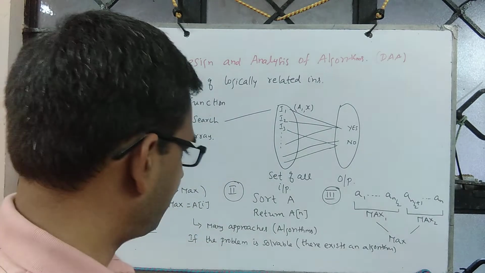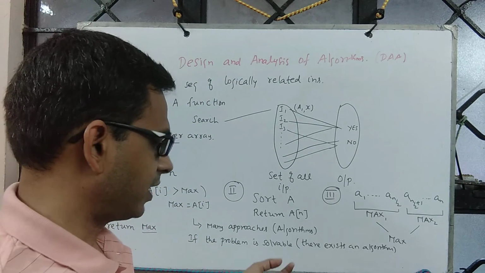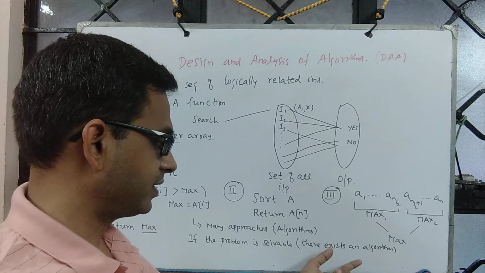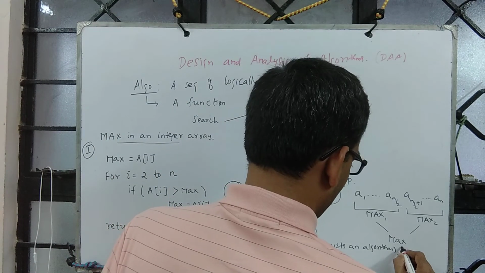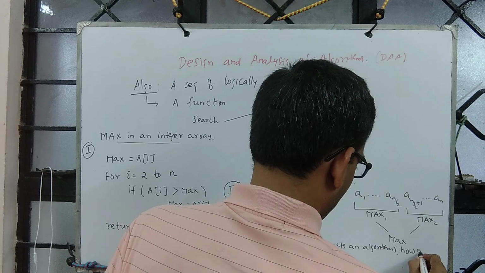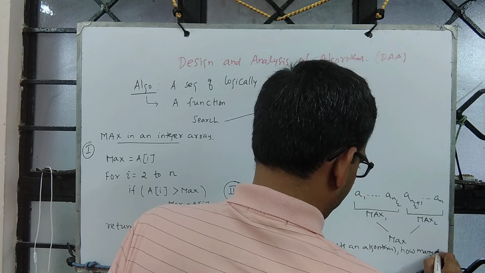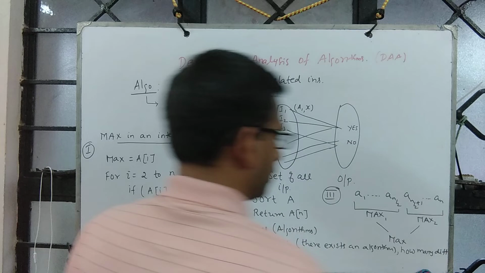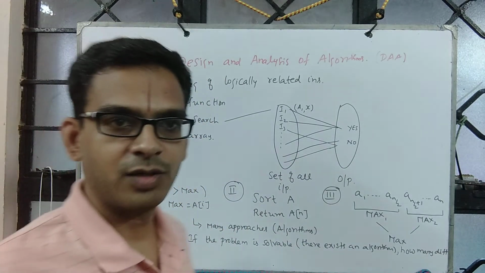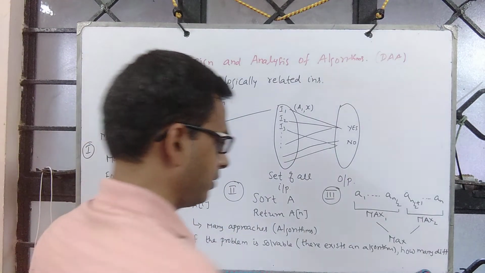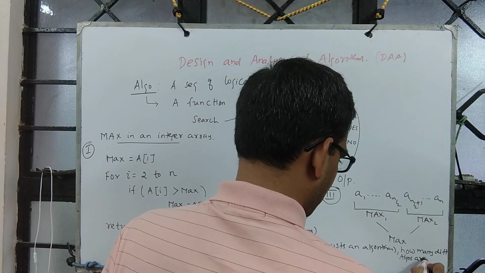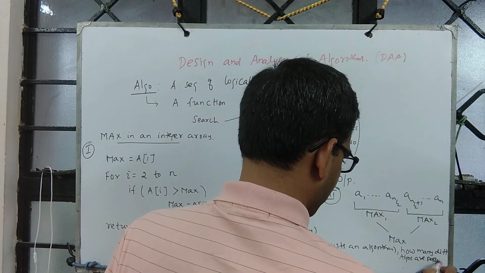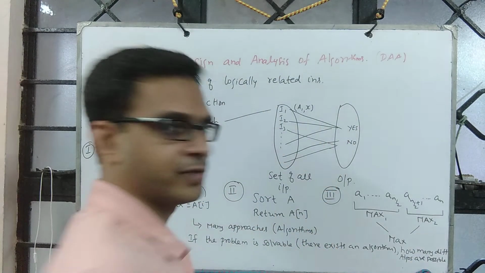If the computational problem is solvable, which means there exists an algorithm, then one can ask how many different solutions are possible. So how many different algorithms are possible?